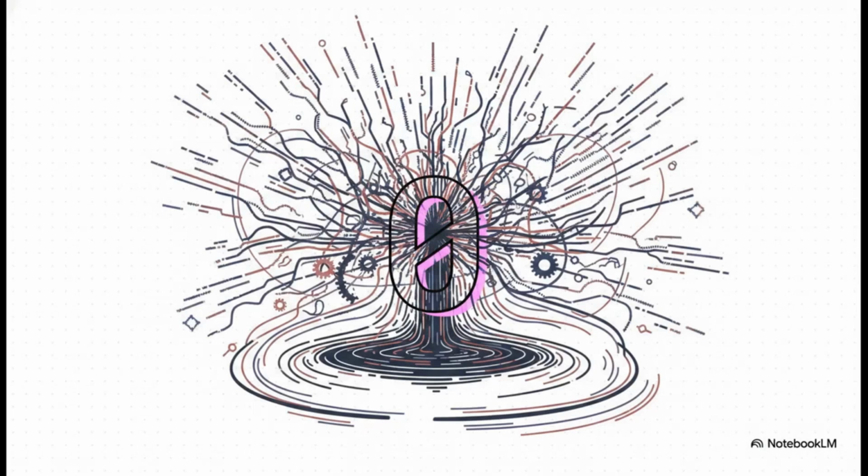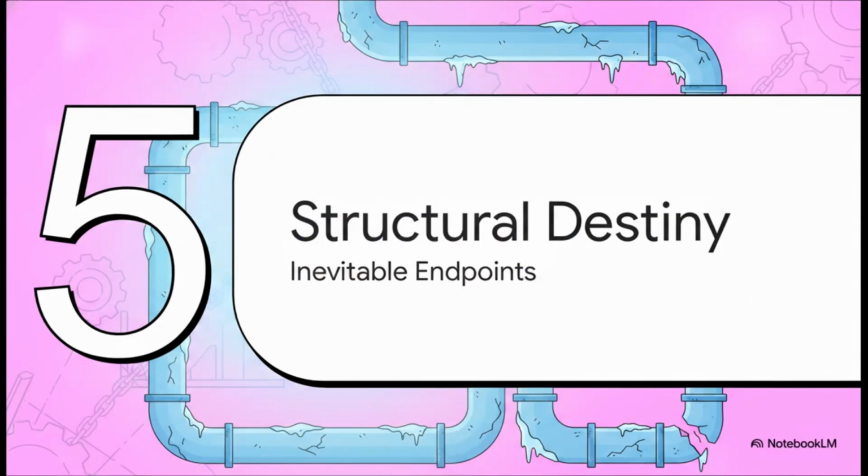The flow rate reaches absolute zero. All resources are entirely wasted, either waiting in the queue or expended in the endless loop of contention. The very system that was designed to share a resource with perfect 100% efficiency has mathematically guaranteed its own total paralysis. Section 5. Structural destiny.